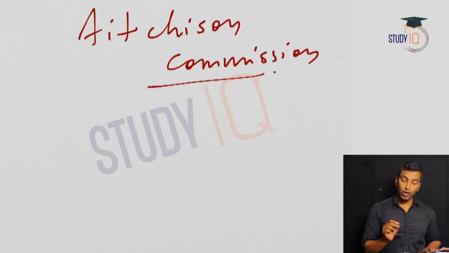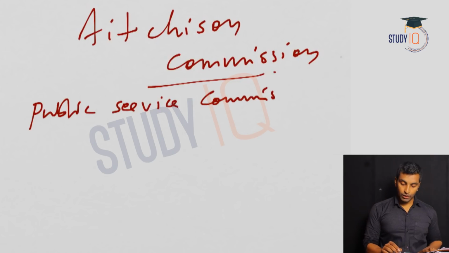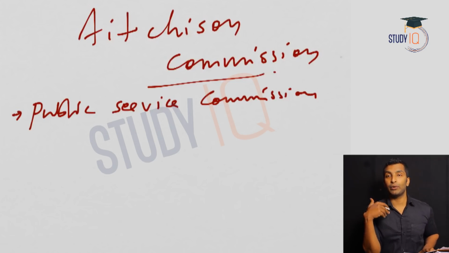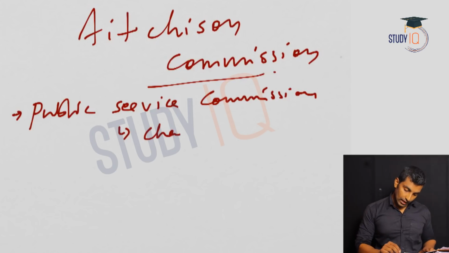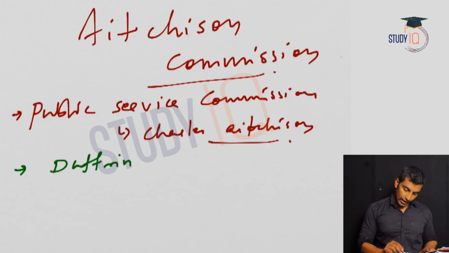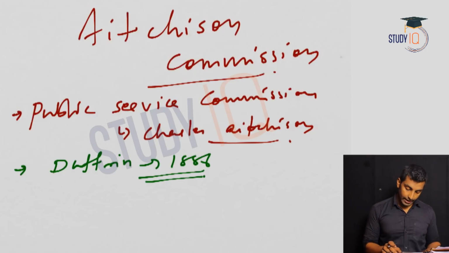Okay, so what was this commission? It is a public service commission. So you should not have any confusion if you get a statement like it's a commission related to education, or related to famine, or related to election. You should not have any such confusion. So it's a public service commission under Sir Charles Aitchison. Now who appointed this commission? I already told you, Lord Dufferin, in 1886.